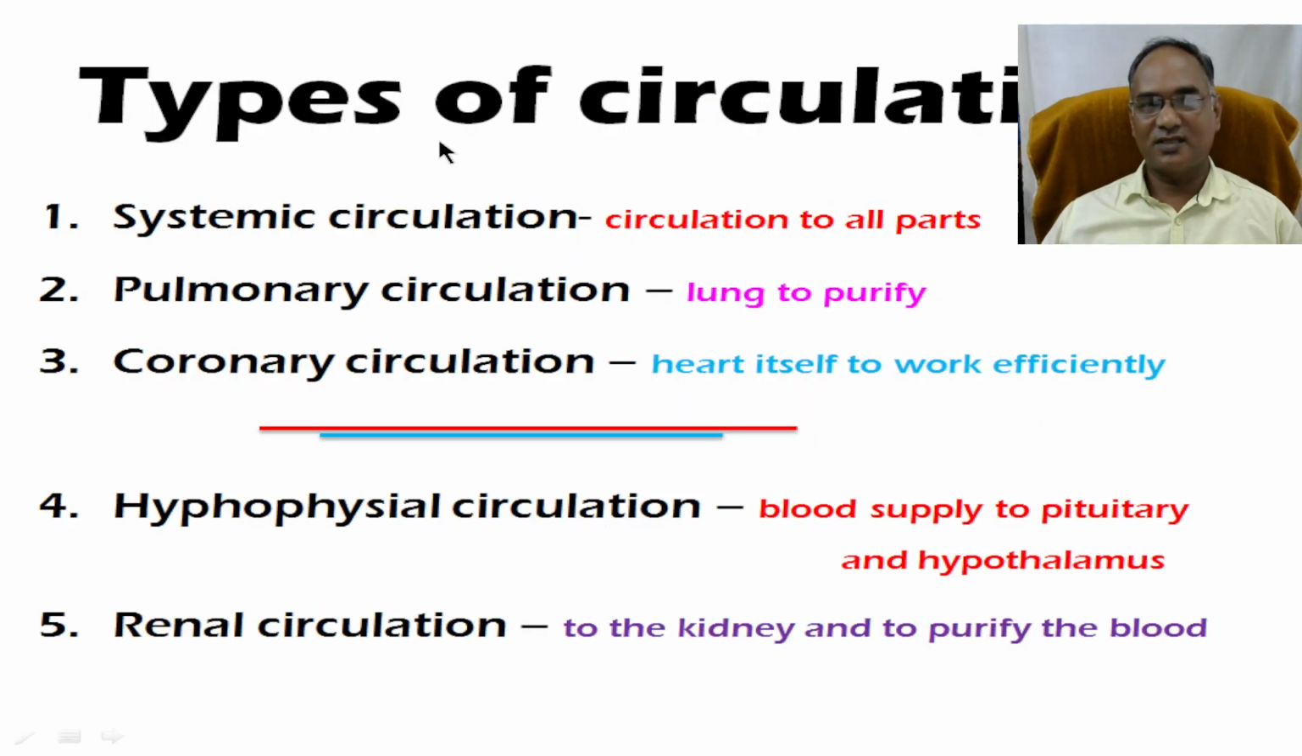Let us discuss the types of circulation. The primary ones are systemic circulation, pulmonary circulation, and coronary circulation. In addition to that, we have another two circulations, called hypophyseal circulation and renal circulation. Let us discuss them one by one.